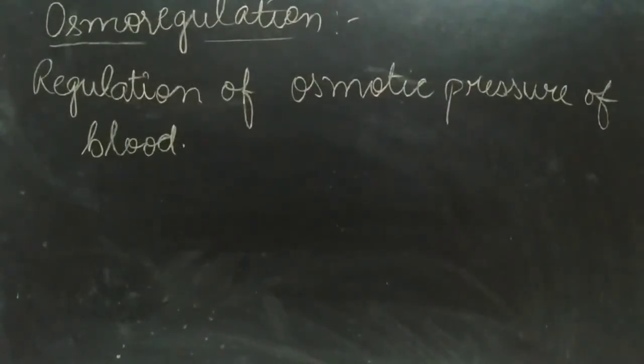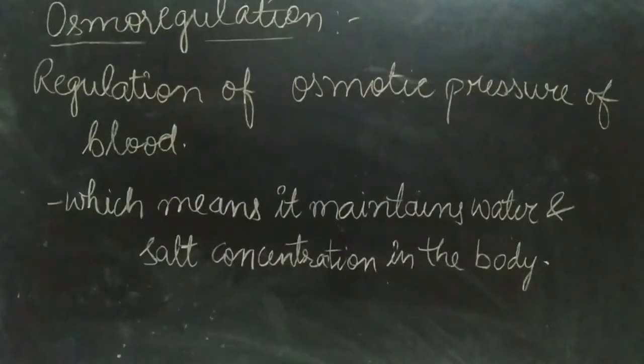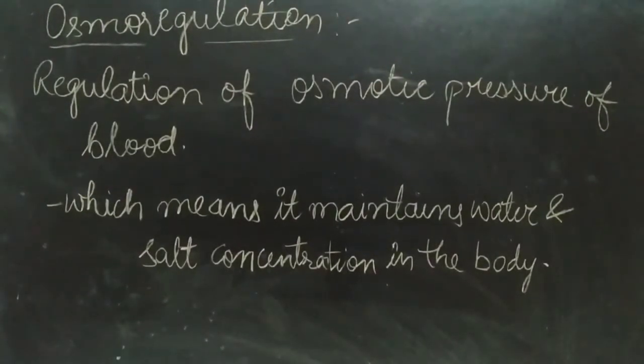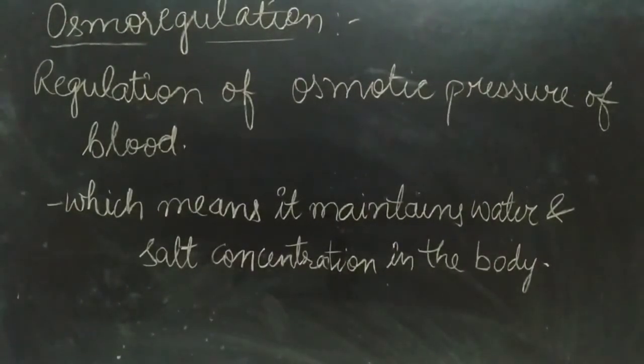Next is the osmoregulation. It is the process of regulation of osmotic pressure of the blood. It regulates the composition in the body and maintains or balances the water and salt concentration in the body. In disease cholera, the patient suffers from vomiting and high reduction of water in the body. At that time, doctor gives the ORS, oral rehydration solution, which maintains the balance and completes the regulation of water and salt in the body.